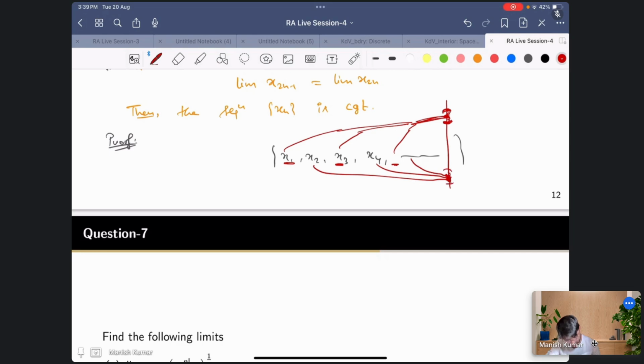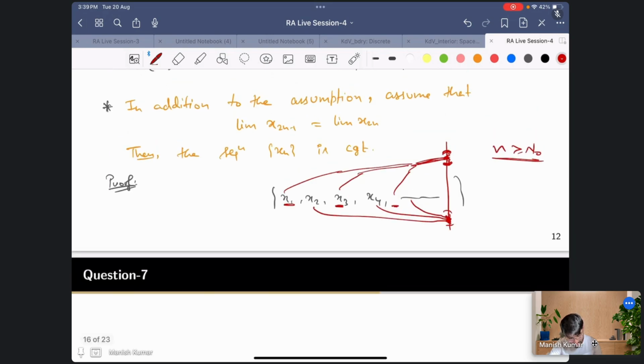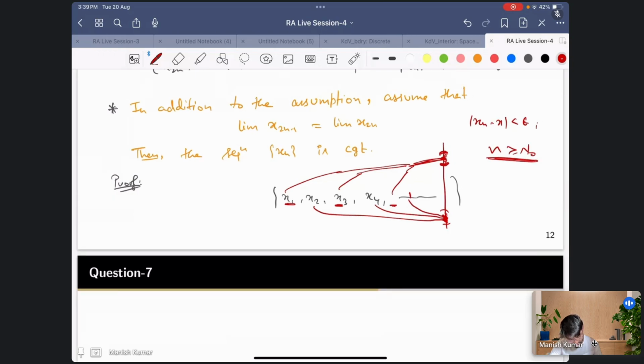If you look at the sequence x_n itself, you cannot find an n naught such that |x_n - x| is less than epsilon for all n greater than or equal to n naught. Whatever n naught you choose, one point is going here, the next point is going there. So obviously it is not going to converge.